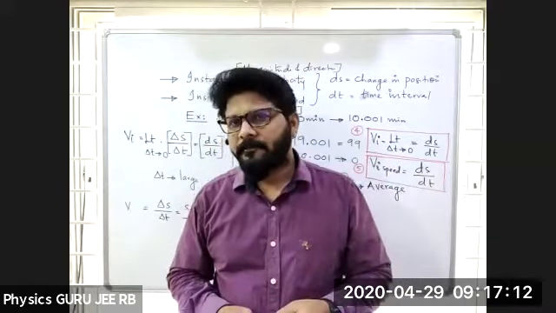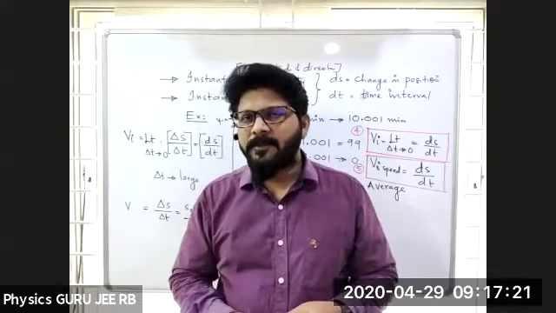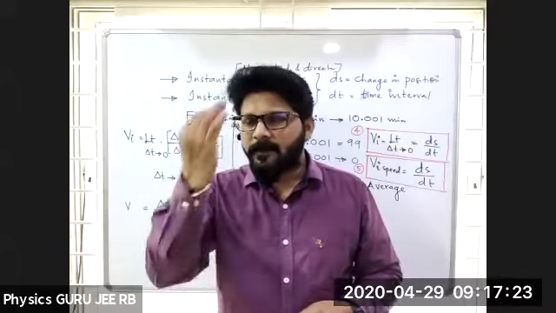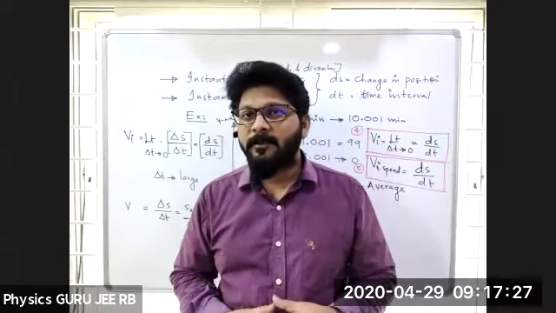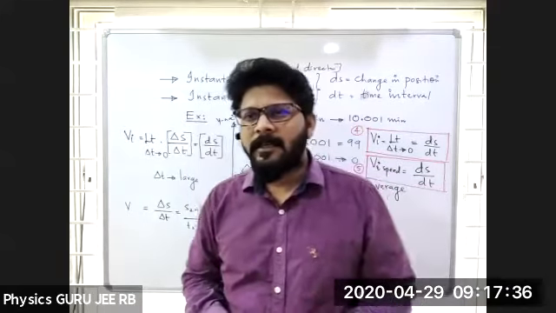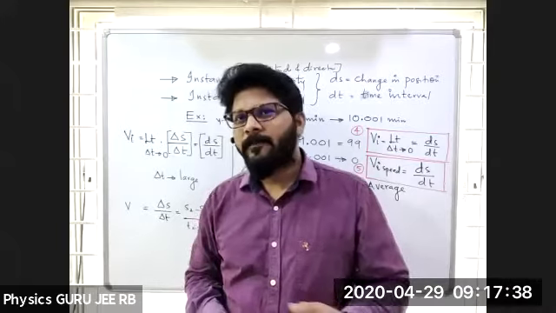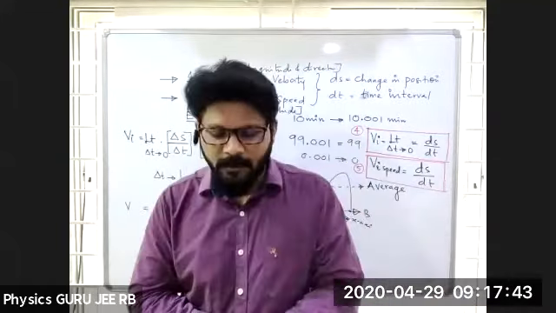Right? You understood? After 10 minutes, if you see the speedometer, that is 60 kilometers per hour. After 11 minutes, if you just close your eyes and open again, you are seeing the same thing, 60 kilometers per hour. That means at any instant of time you are seeing, that is nothing but instantaneous velocity. Got it? All of you understood this question? Yes, no, boliye. Yes, all of you.